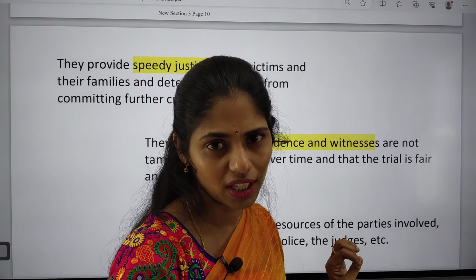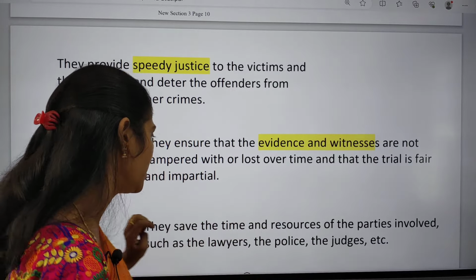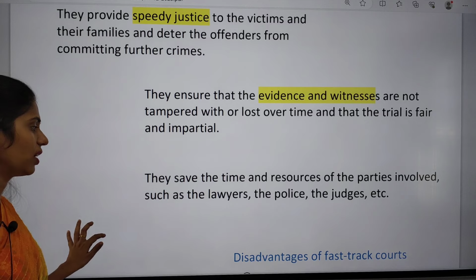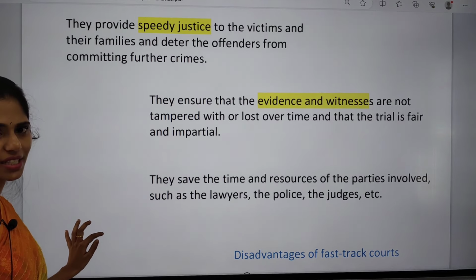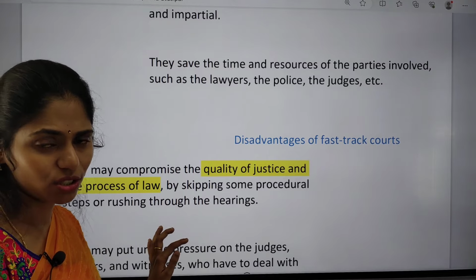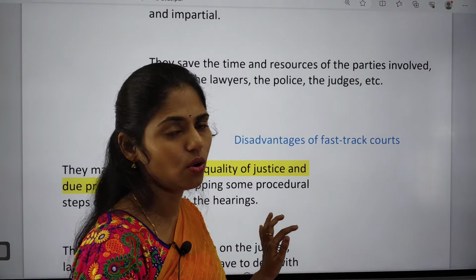So because of this we can ensure justice as well as equality, and they save the time and resources of parties involved, for example lawyers, police and judges. So in this way we have a lot of advantages of these fast track courts.